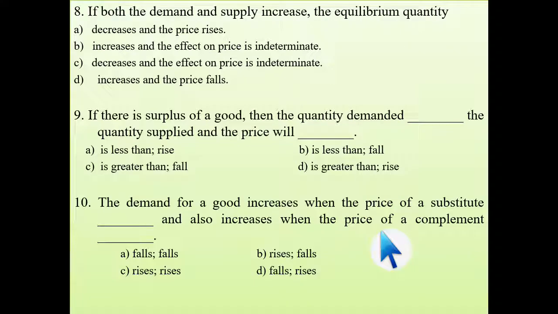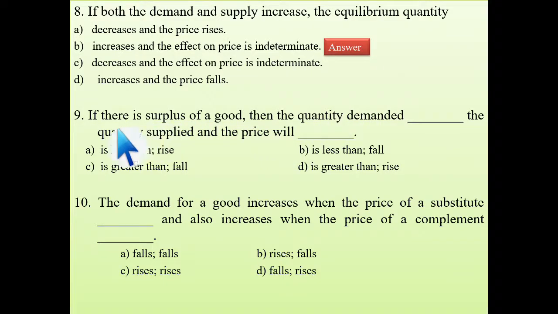Getting? Okay, next. See, if both the demand and supply increase, the equilibrium quantity will be, well, we have already studied the intersection point of demand and supply is equilibrium. So when demand and supply both increase, equilibrium quantity will also increase, but we cannot say what the effect on price is because we don't have the exact value. So here the answer will be, it will increase but the effect on price is indeterminate.